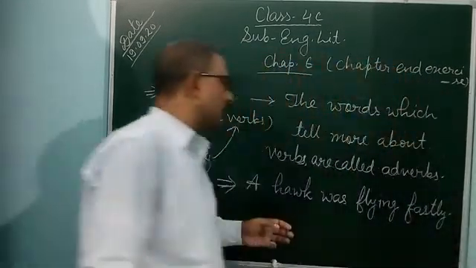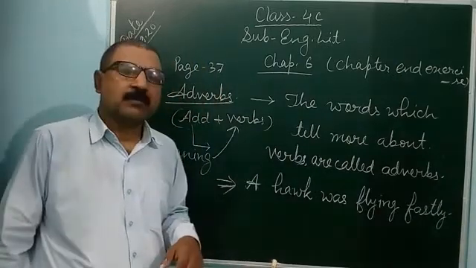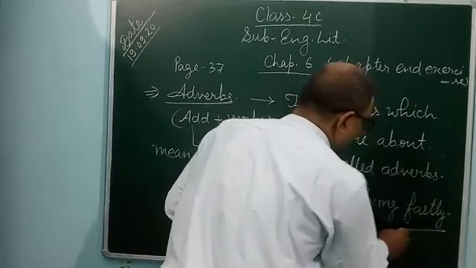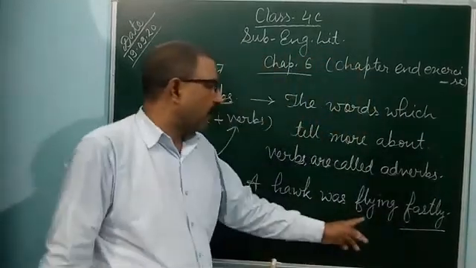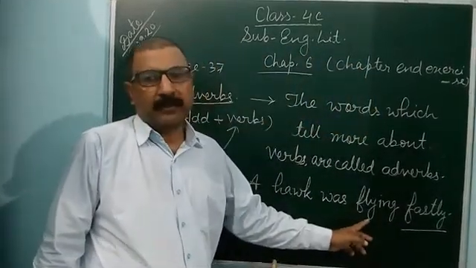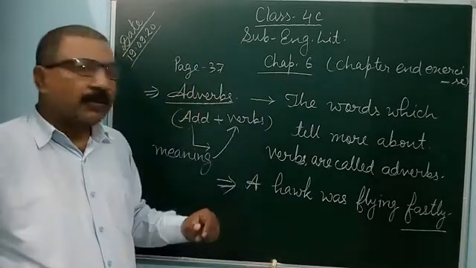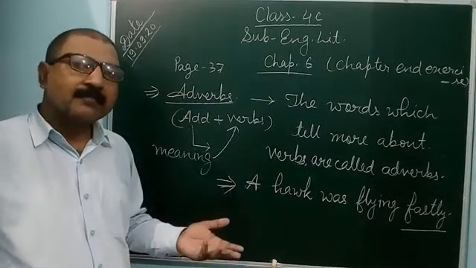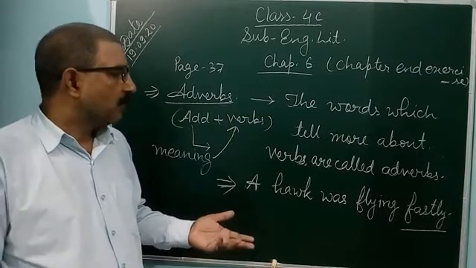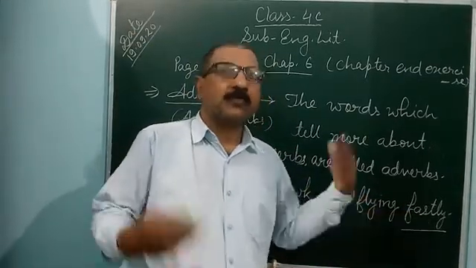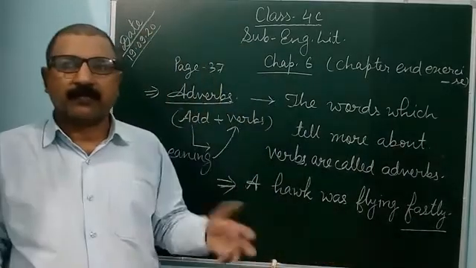A hawk was flying fastly. So fastly goes with flying. Flying is the verb, the main verb. What was the hawk doing? The hawk was flying. Flying is the action. And how was he flying? Fastly. Very fastly.